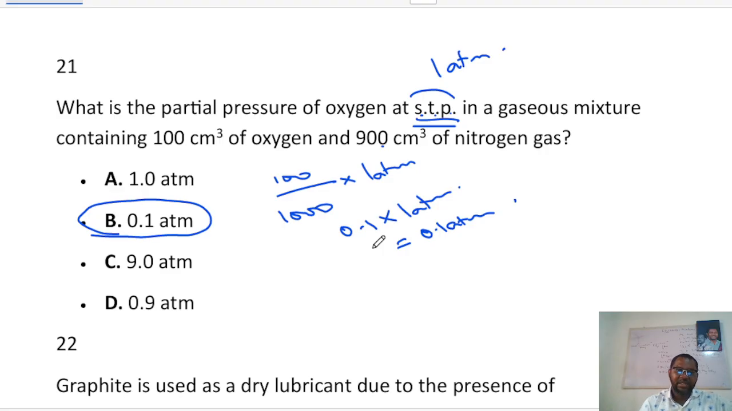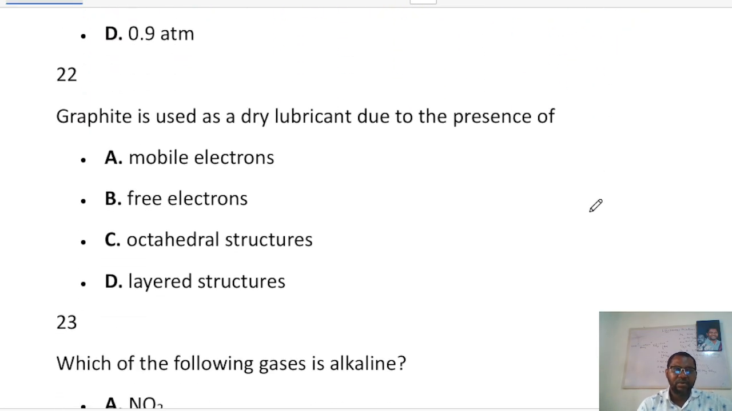That will be it for that. Now there is something else you can do, but this is the easiest way to go about it. If you want to find the partial pressure of nitrogen, it will be 900 over the total, which is 1000, multiplied by the 1 atmosphere, and you will get that.